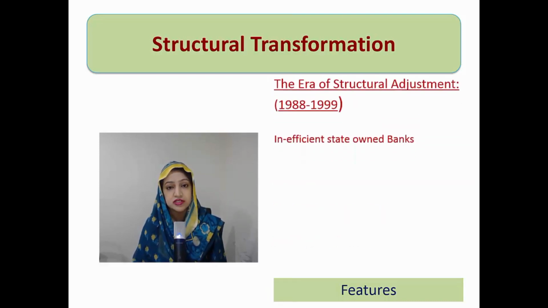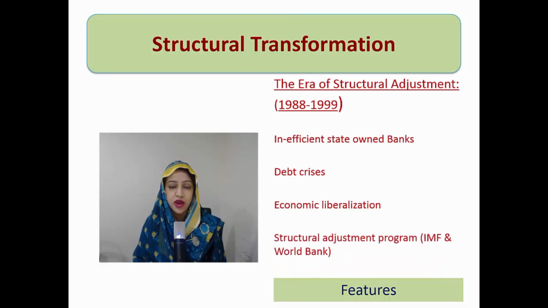Then inefficient state-owned enterprises and particularly banks. So access to capital was restricted. And then the problem which we had quoted last time period में debt problem. So debt crisis was the major problem of this time. इस era को हम debt crisis era भी बोलते हैं क्योंकि बहुत बड़ा unsustainable problem हो गया था वो debt problem था. Then economic liberalization was there, and finally the structural adjustment program, the impact or the role of IMF and World Bank, or you could say international financial institutions.